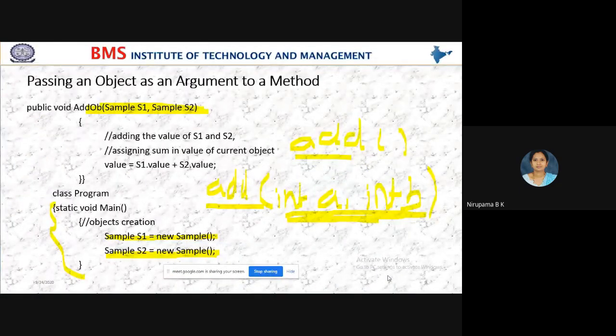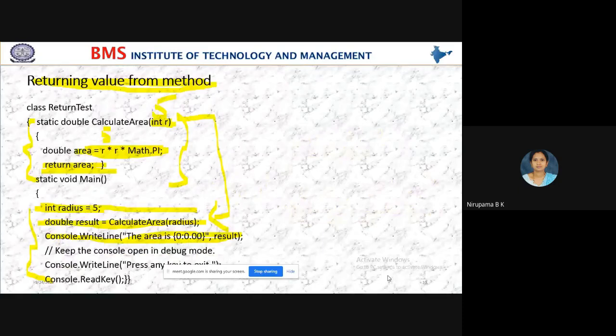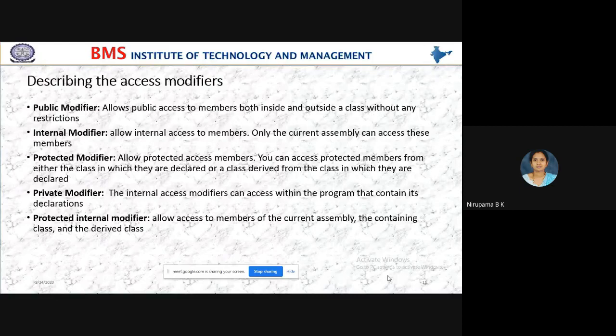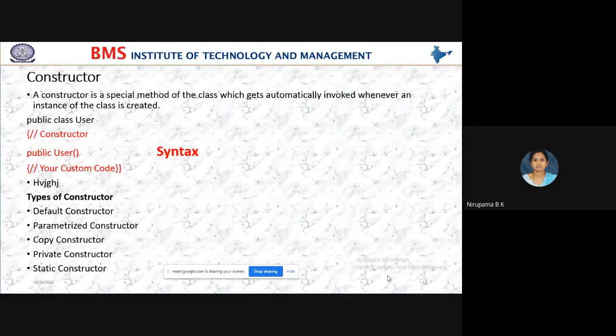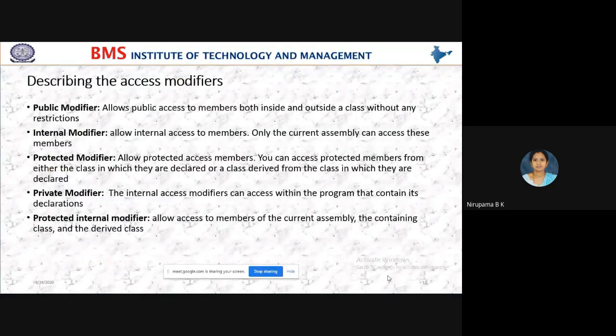So passing an object as an argument we have seen in the last class, and returning a value from the method also we have seen in the last class. And next we have constructor. Next we have access modifier. So what are the access modifiers? Why do we need access modifiers?